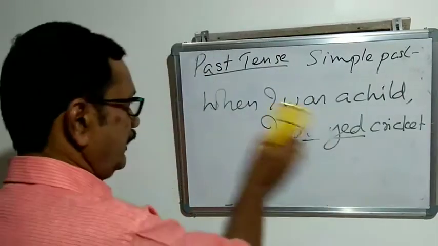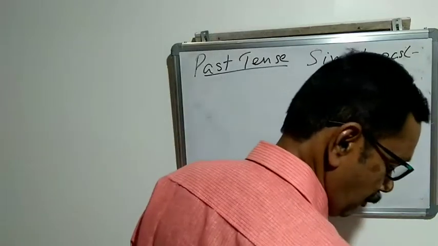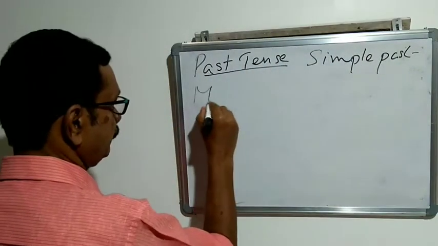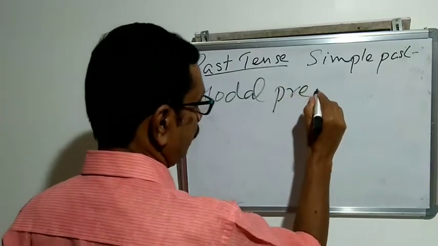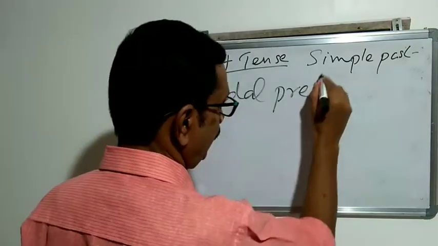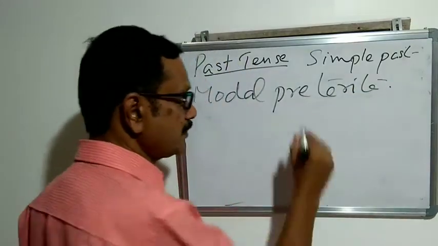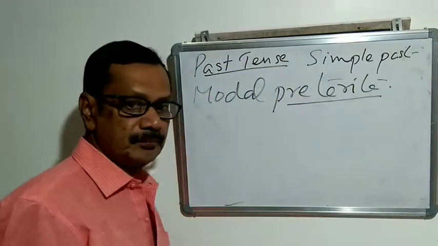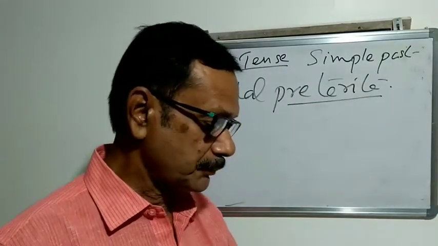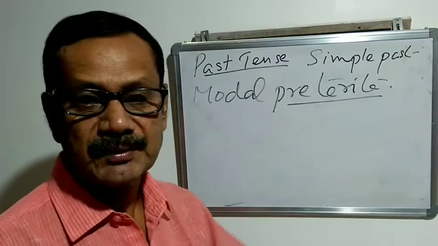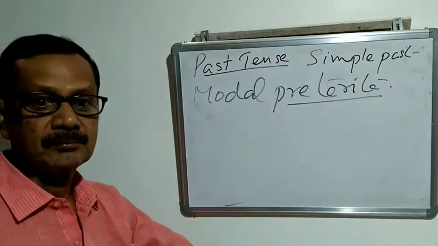Next we can come across a term here, modal preterite. Preterite means past. So a past verb with a present or future meaning. There is something unusual here.